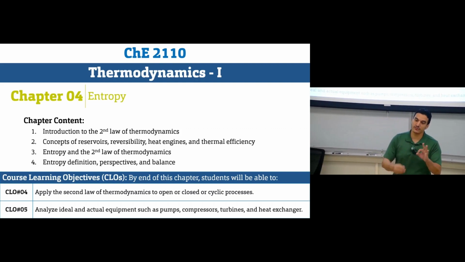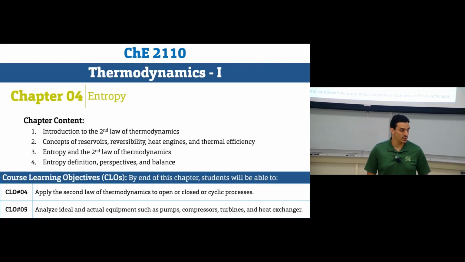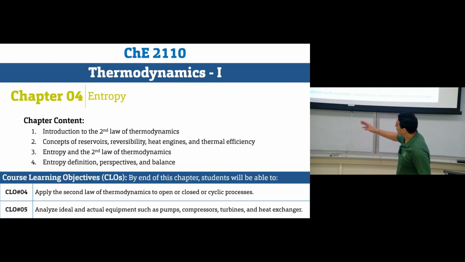And we said we have 3 formulas that we can use to calculate the thermal efficiency of heat engines. All 3 of them can be used for irreversible processes, and only one of them, in terms of the temperature of the hot reservoir and the cold reservoir, can be used for reversible processes. Then we started to talk about entropy.